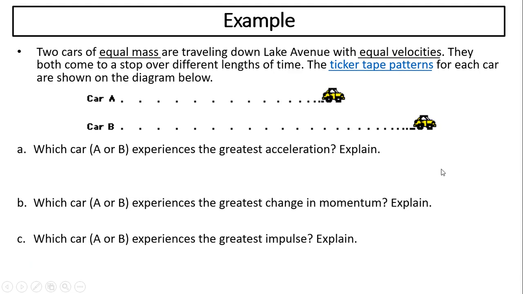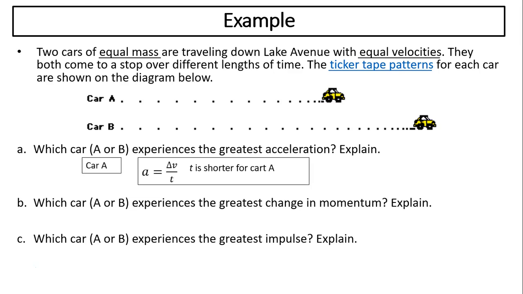Another example. 2 cars of the same mass are traveling down Lake Avenue with the same velocity. They both come to a stop over different lengths of time. Here are the ticker tape patterns of each car shown on the diagram below. Which car experienced the greatest acceleration? Well, acceleration equals the change in velocity over time. For car A, the time is shorter than car B. Therefore, acceleration is bigger for car A.